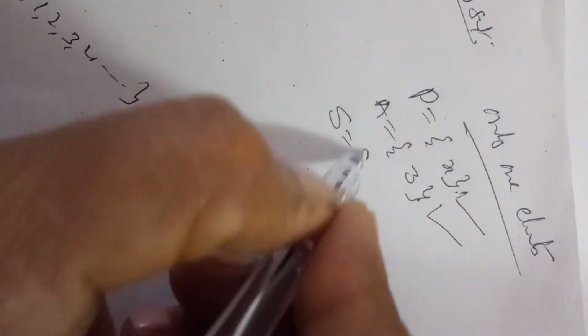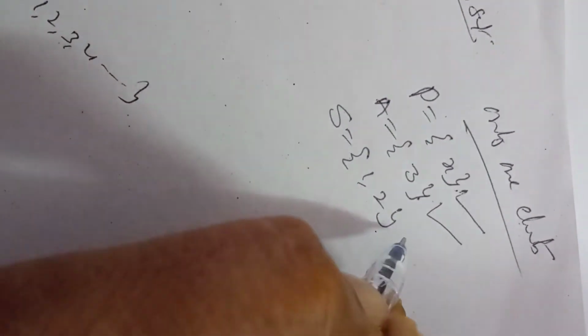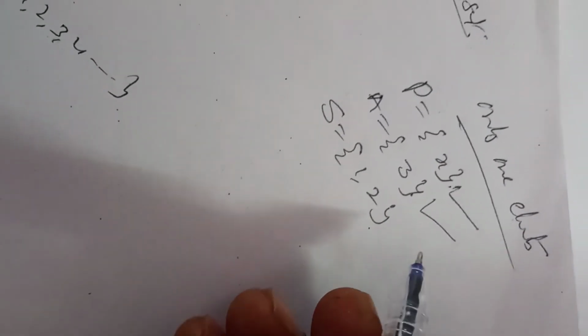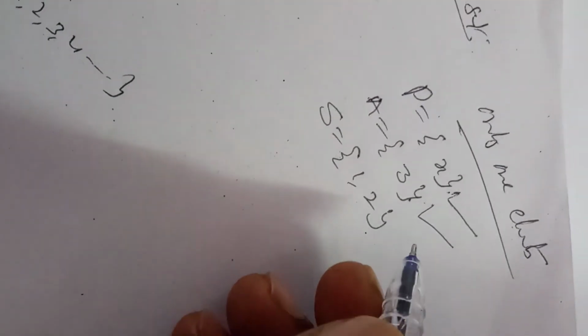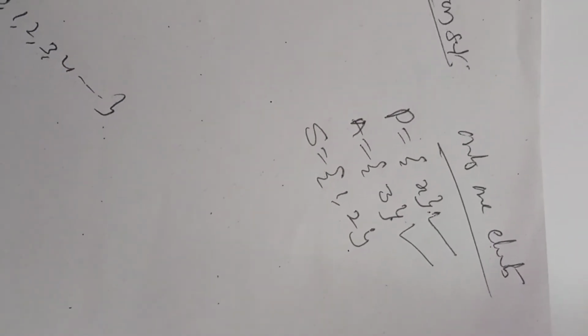Now, S is equal to {1, 2}. Here, this set contains two elements. Now, it is not a singleton set. It contains more than one element. Therefore, it is not a singleton set. A singleton set means a set containing only one element.